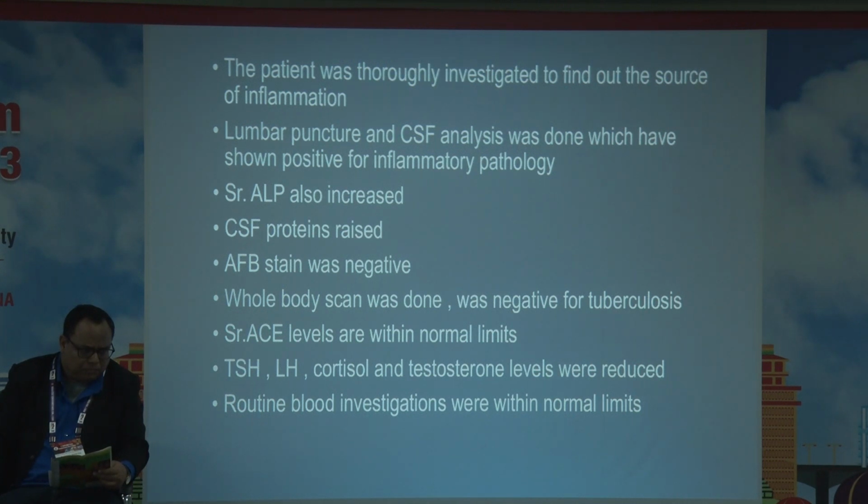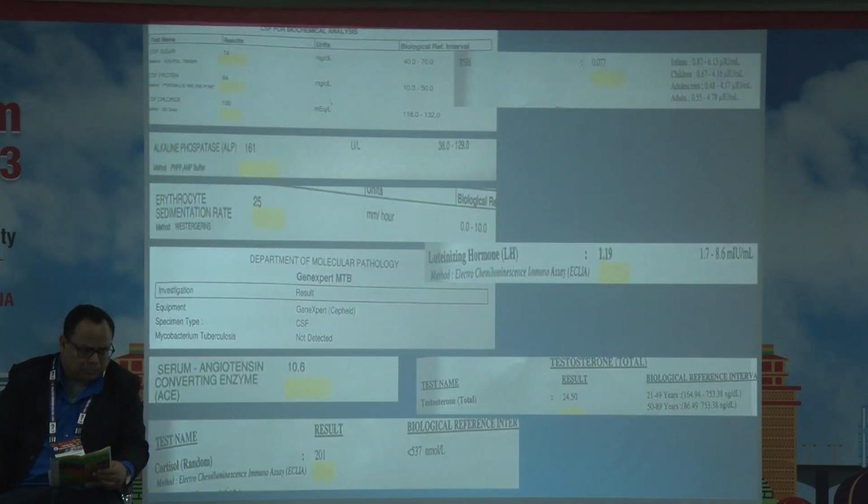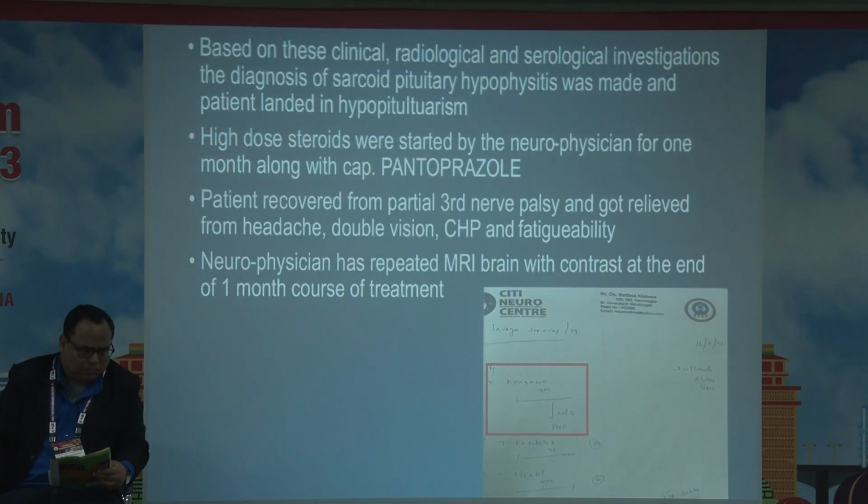which was negative for tuberculosis. Serum ACE levels were within normal limits. TSH, LH, cortisol and testosterone were reduced. Other routine blood investigations are within normal limits. You can see these are the reports. So based on these clinical, radiological and serological investigations, the diagnosis of sarcoid pituitary hypophysitis was made and the patient landed in hypopituitarism. So we again referred to the neurophysician.